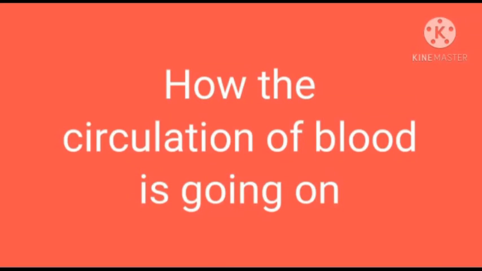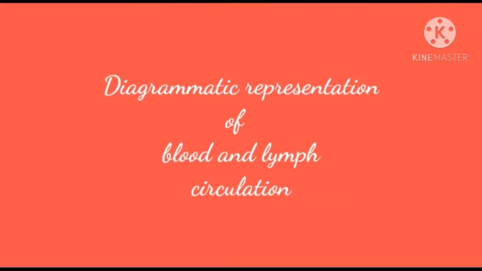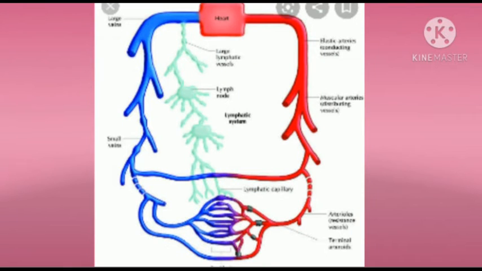And now students, our next topic is how the circulation of the blood is going on in our body. With the help of the diagram, I will explain. Now students, this diagram is showing the diagrammatic representation of blood and lymph circulation. The diagram shows the relationship between blood, tissue fluid and lymph as they circulate in their respective vessels or spaces between the cells in different organs.